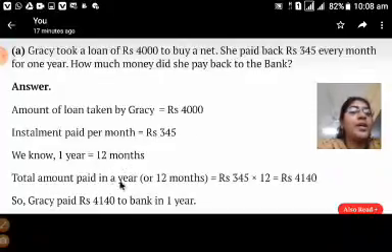Total amount paid in a year, or 12 months, is equal to 345 into 12. When we multiply these both, we get the product as 4,140 rupees. So we can say that Gracie paid rupees 4,140 to the bank in a year. Okay, clear?